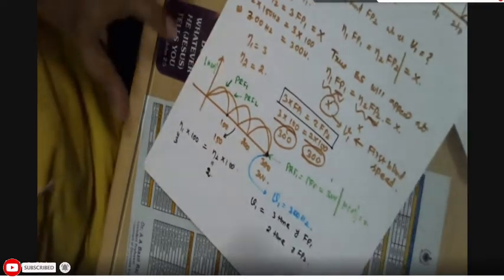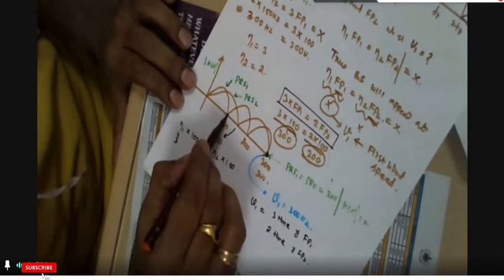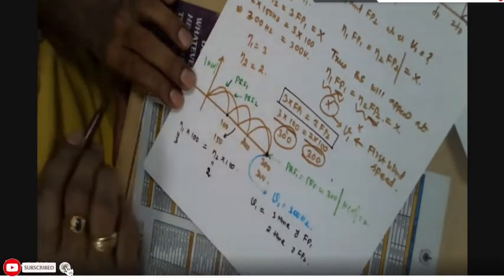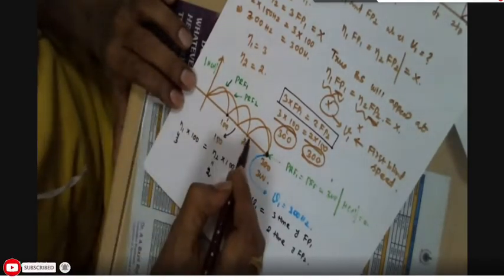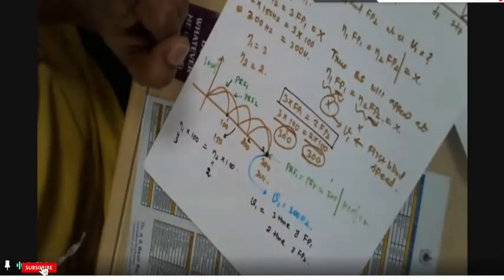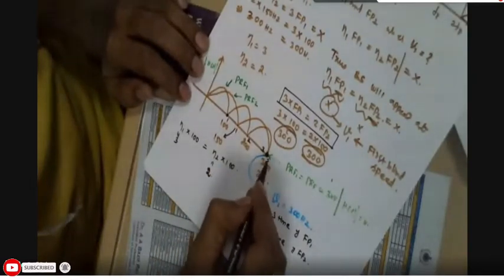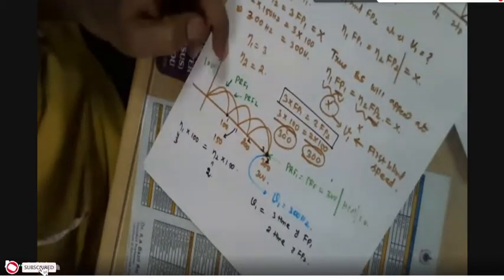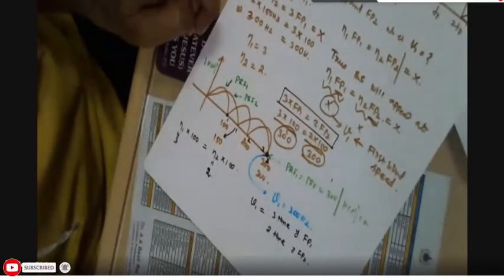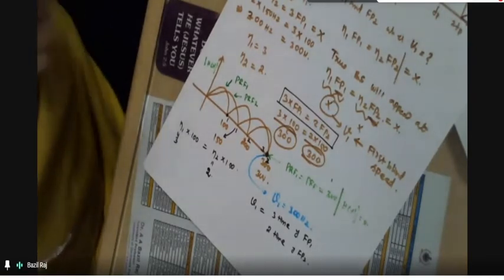You listen here. This is the blind speed V1 for FP1: 1, 2, 3. This is 1, this is 2, this is 3 for FP1. And for FP2, this is 1, this is 2. So the third blind speed of FP1 and the second blind speed of FP2 is the actual true blind speed whenever we are applying stacking between FP1 and FP2.